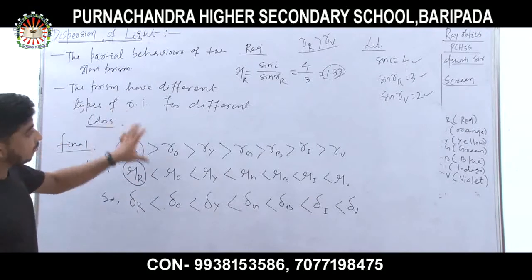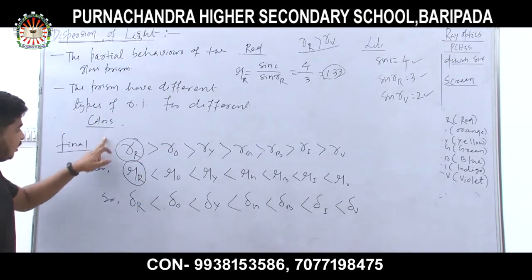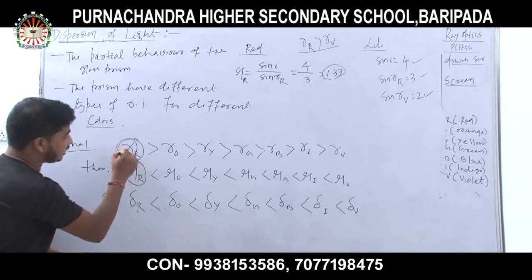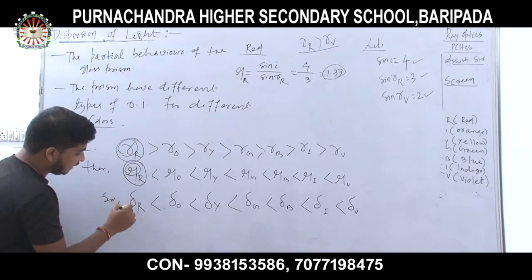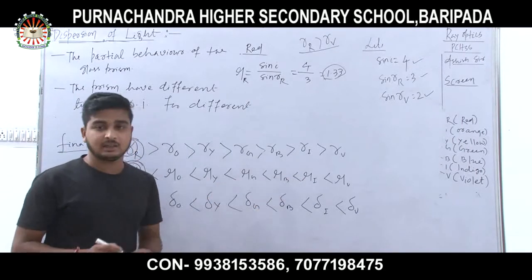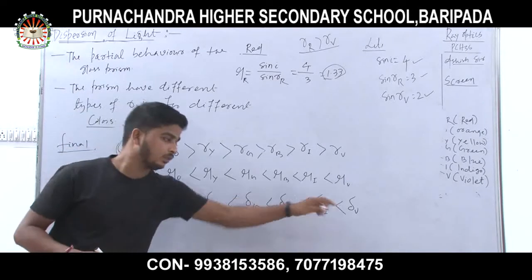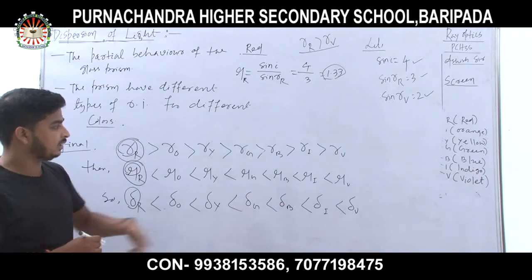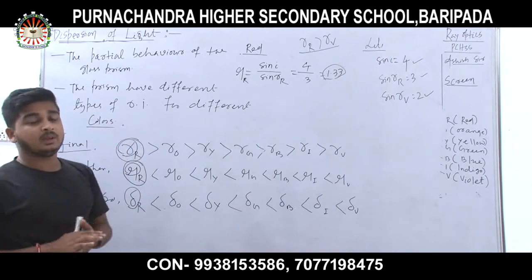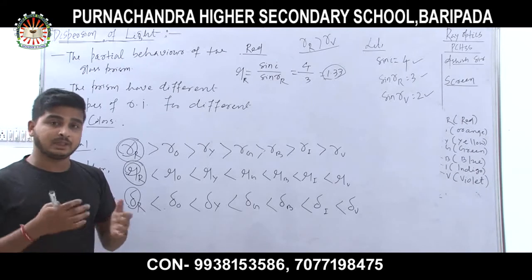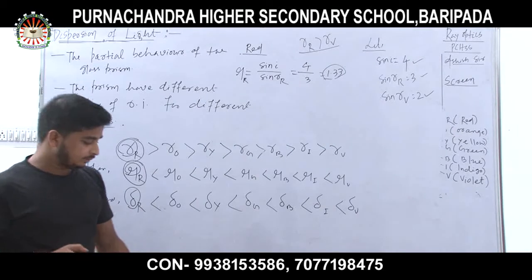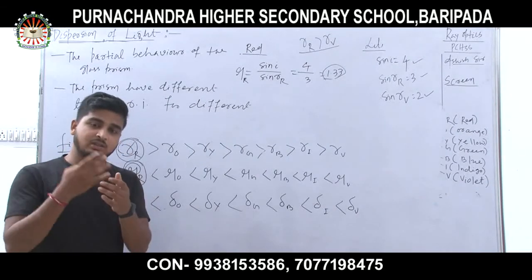So this is the summary of the total discussion. So remember these things. This is angle of refraction, this is refractive index, this is angle of deviation. Here the respective colors are written in the subscript: indigo, violet, green, yellow, orange, red. These are the things. So this is the basic cause of dispersion, or I can say splitting of white light into 7 colors.